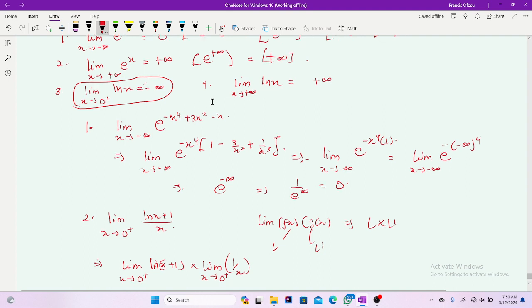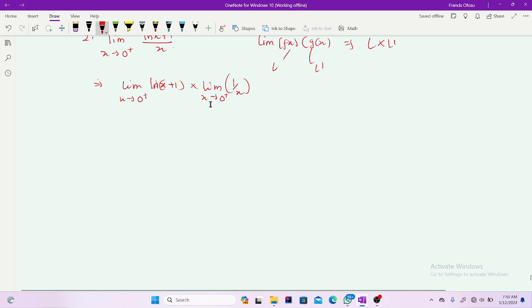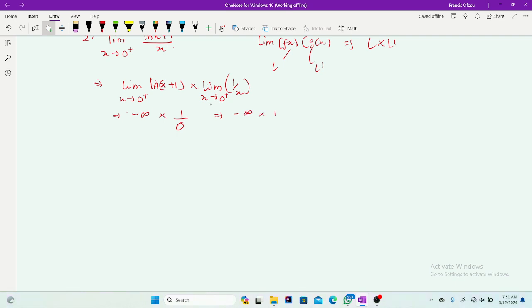So let's see how we solve the other one. At this point, you know that this is simply going to give us negative infinity, remember. So this is the same as negative infinity. Then what about this limit as x approaches positive 0 of this? You know that we simply have 1 over 0, right? Then any finite number over 0 will give us infinity. Okay, so we are going to get negative infinity times positive infinity, and obviously we'll be getting negative infinity as our solution. Let's look at our third problem.